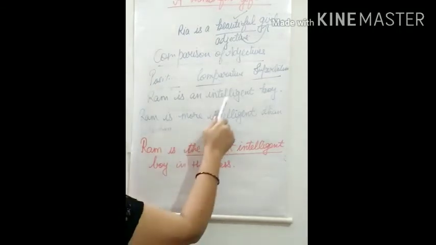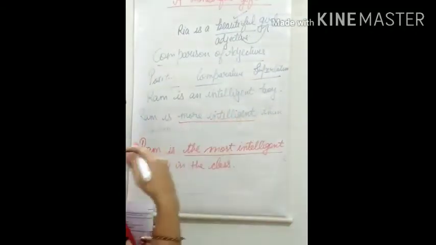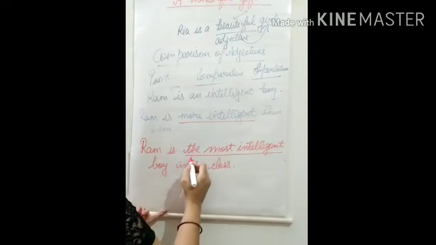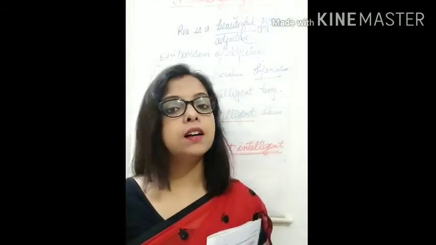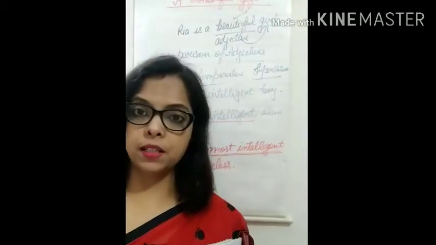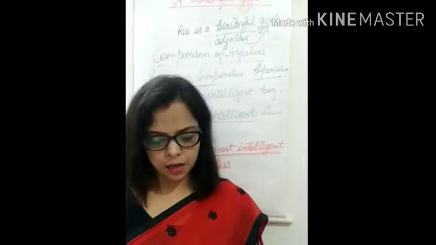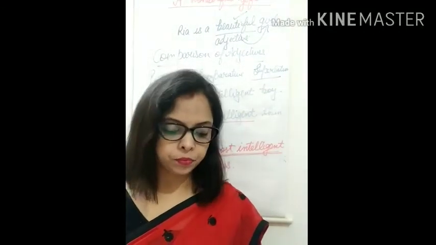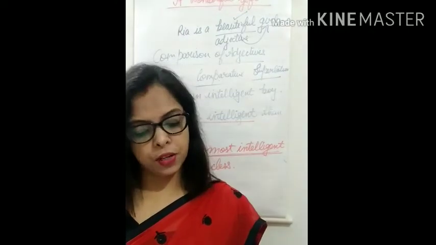Okay, so we see intelligent, positive; more intelligent, comparative degree; and the most intelligent, superlative degree. So these are the degrees of comparison in adjectives. So now we come back to the exercise, page number 30. Choose the correct word to complete these sentences. So first one is already given.